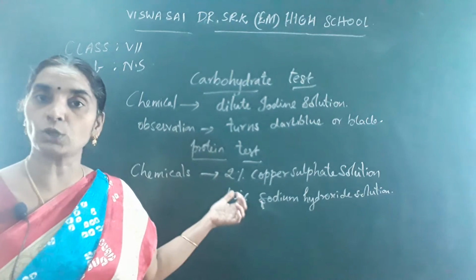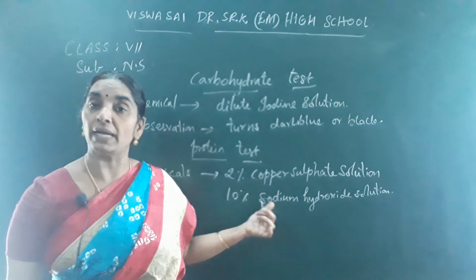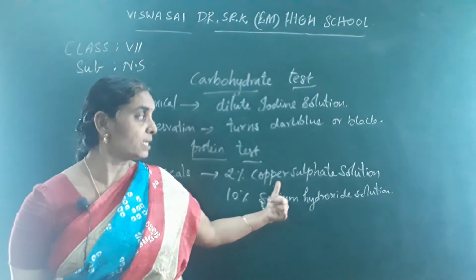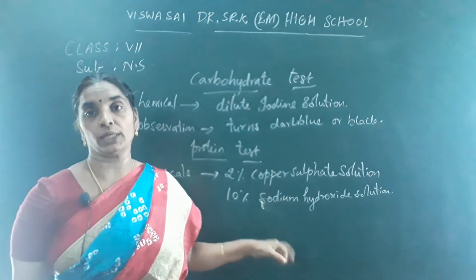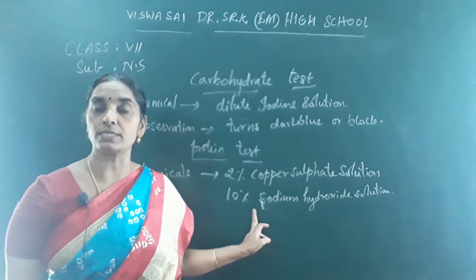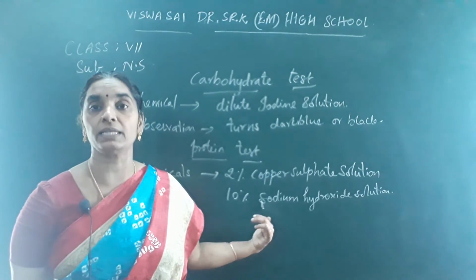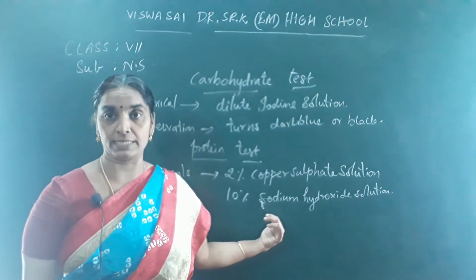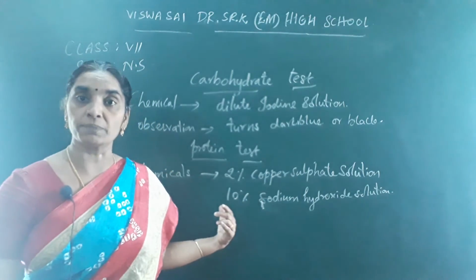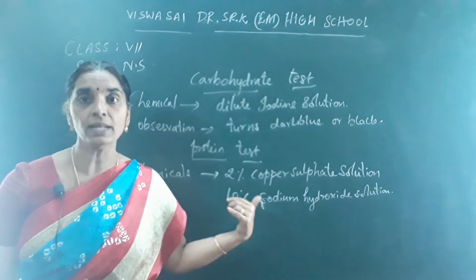How do you prepare this copper sulfate solution and sodium hydroxide solution? The 2% copper sulfate solution is prepared by taking 2 grams of copper sulfate in 100 ml of water, and the 10% sodium hydroxide solution is prepared by taking 10 grams of sodium hydroxide pellets in 100 ml of water. If it is dissolved in 100 ml of water, it forms 10% sodium hydroxide solution.